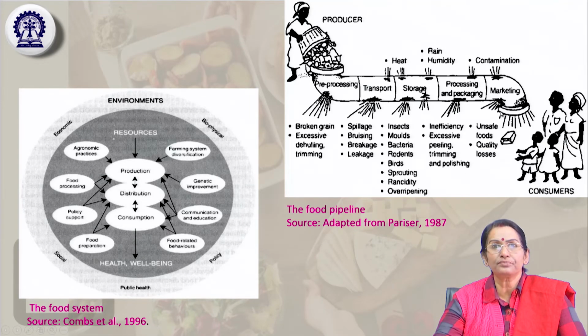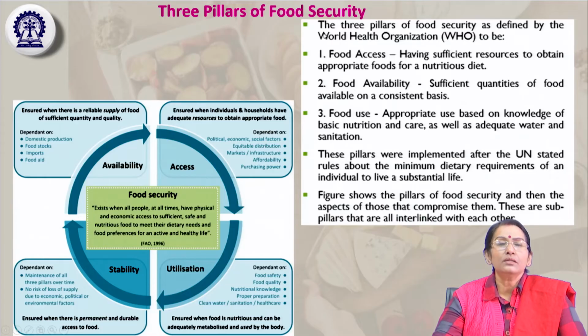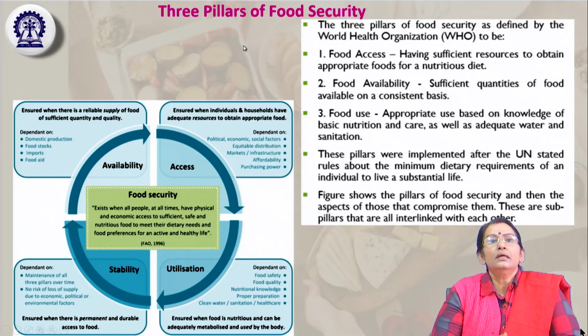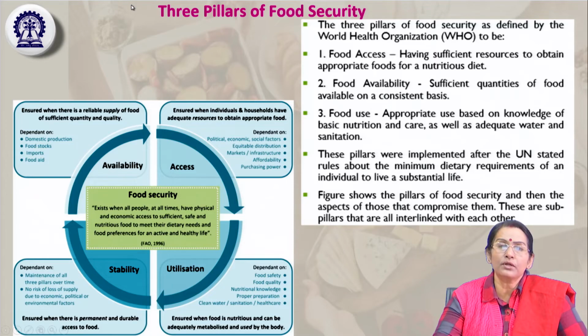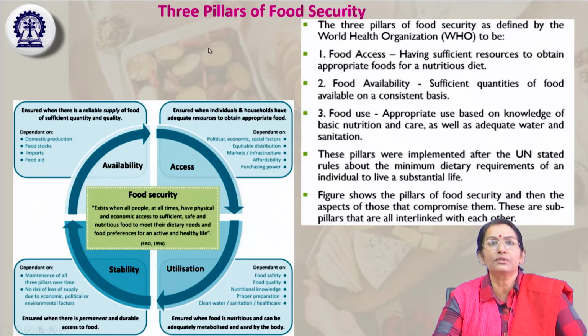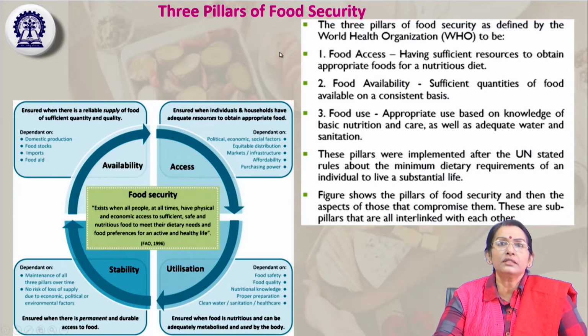Then we'll go to the three pillars of food security. There are primarily three pillars of food security. These correspond to the stages that we have discussed: production, then distribution, and consumption. Similar pillars, as per the WHO: first is food access. Food access means having sufficient resources to obtain the appropriate food for a nutritious diet.